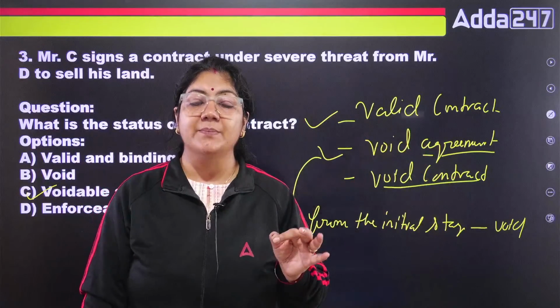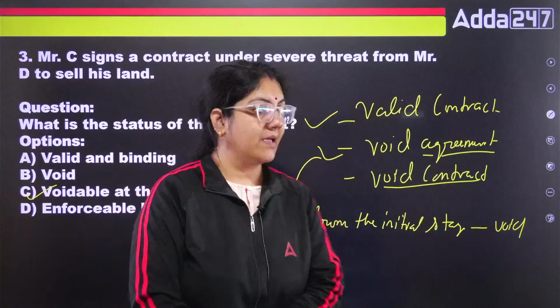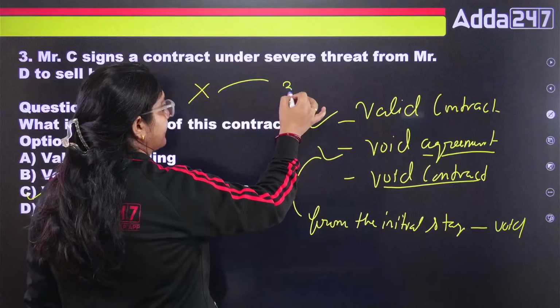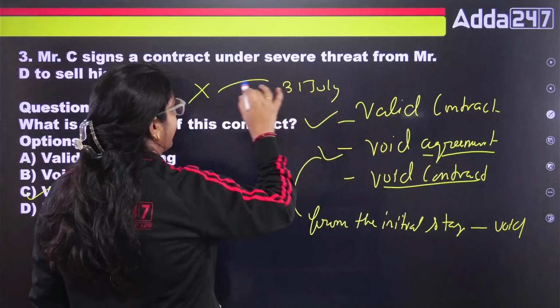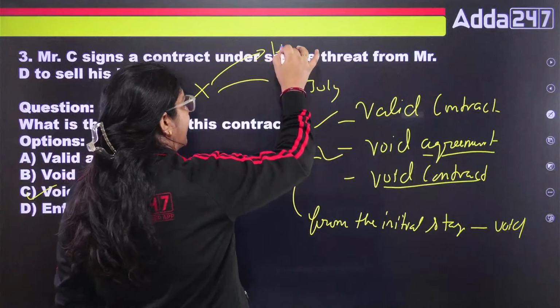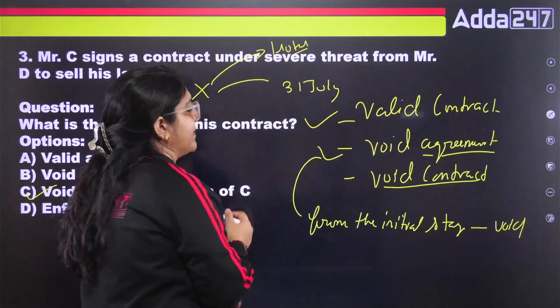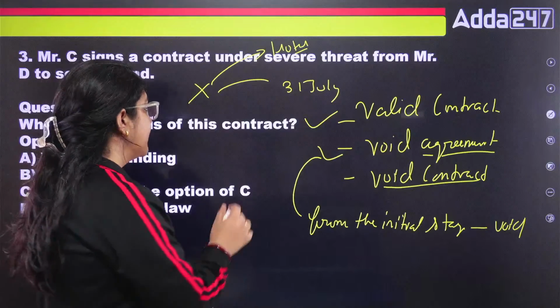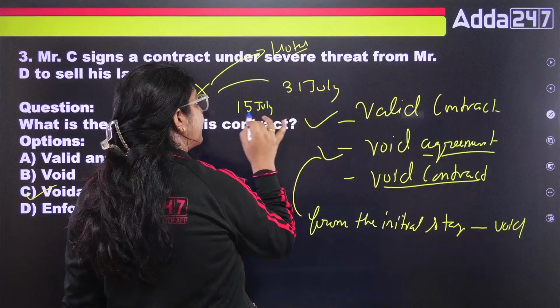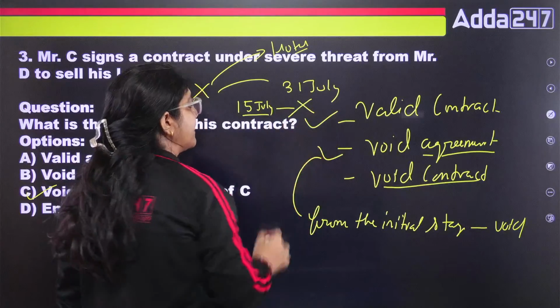The best example of a void contract: suppose person X has a marriage on 31st of July. He has already advanced the payment to the hotel. But the government gives an order that after 15 July, all marriages will be postponed.